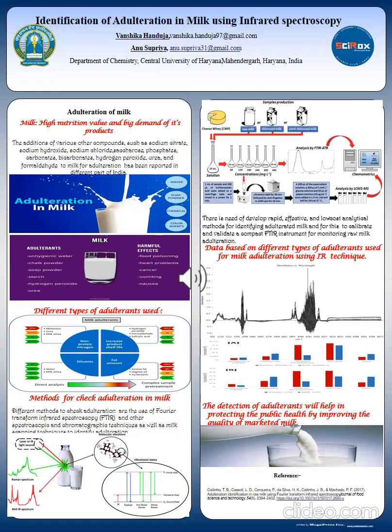The topic for my poster is identification of adulteration in milk using infrared spectroscopy. Adulteration of milk is a common practice that concerns regulatory agencies, industry and the population. Despite the growing need for checking adulteration, the current methods employed generally have low performance and are highly dependent on manual labor. This study aims to calibrate and validate a compact equipment that adopts a Fourier transform infrared spectroscopy methodology to monitor adulteration in raw milk.